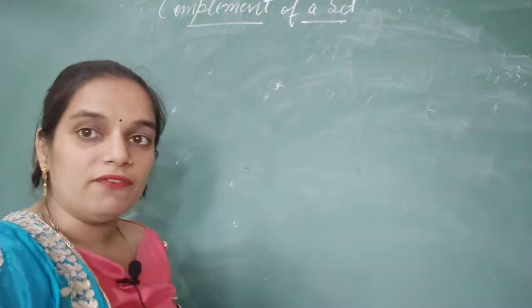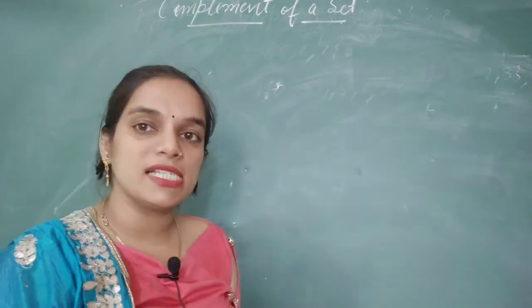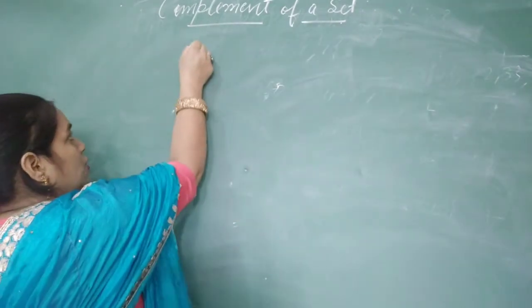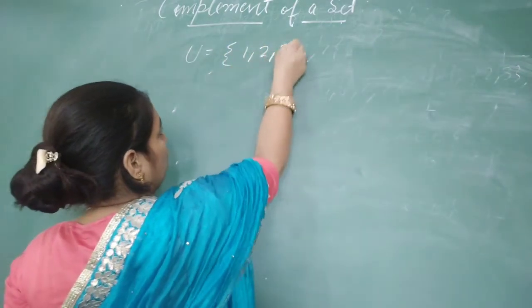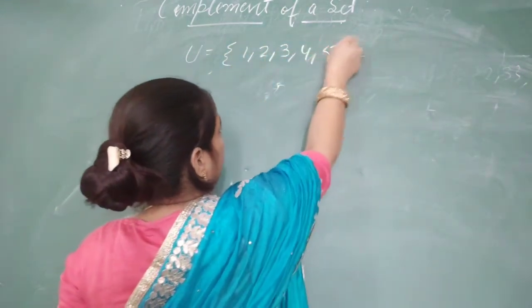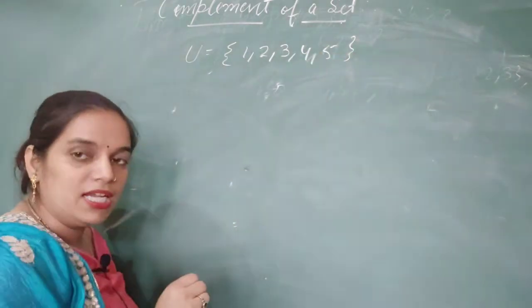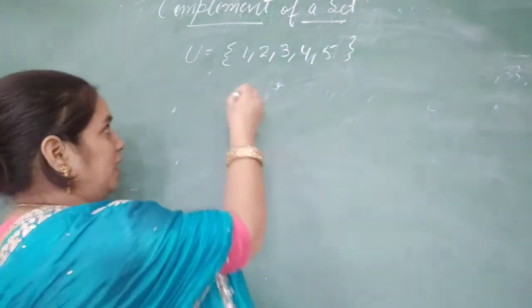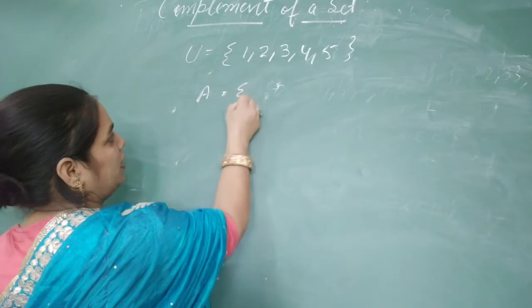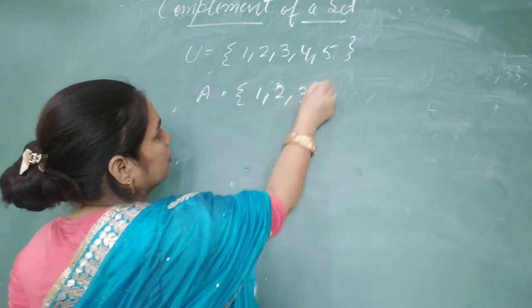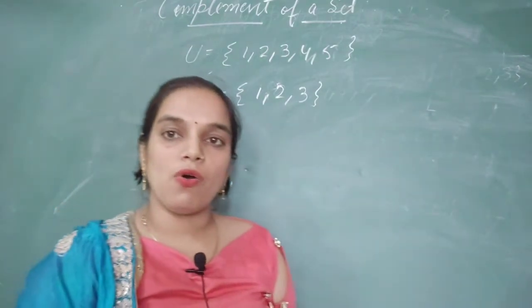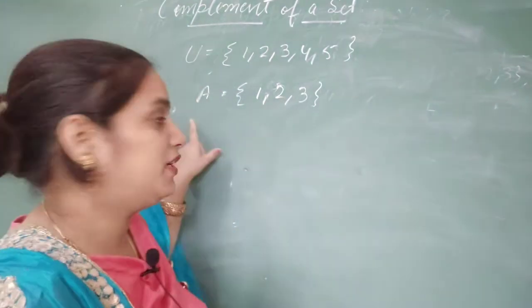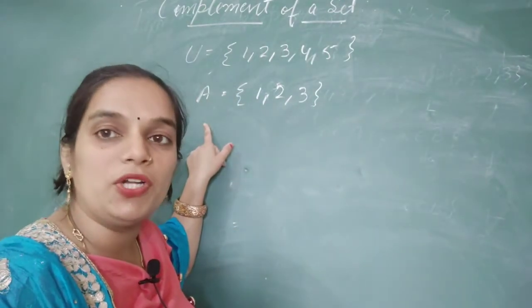Let us take a universal set U in which we have 1, 2, 3, 4, 5 natural numbers, and I am taking a set A which contains the first 3 natural numbers.